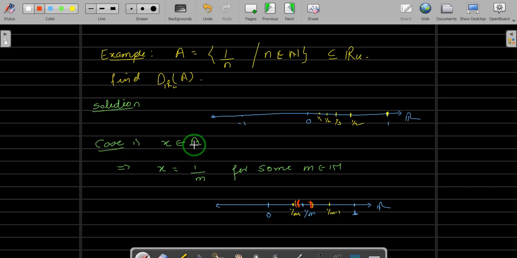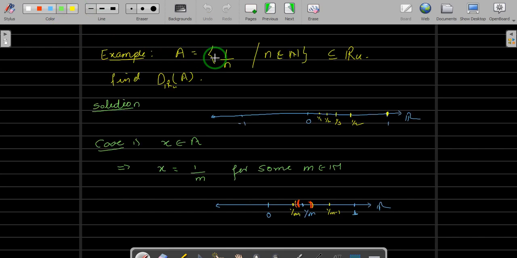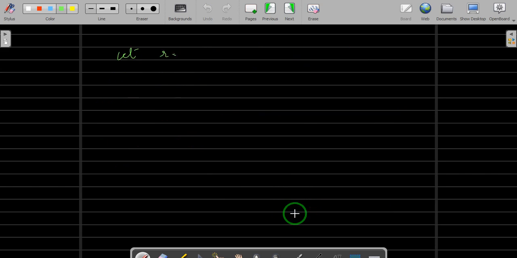Okay, let us write that. Let r be the distance between 1 upon m and 1 upon m plus 1. So that will be 1 upon m minus 1 upon m plus 1. Then this you can prove. Let us assume this now. The ball around x, which is 1 upon m, of radius say r, you can take r, or let us take r upon 2, half of the distance.